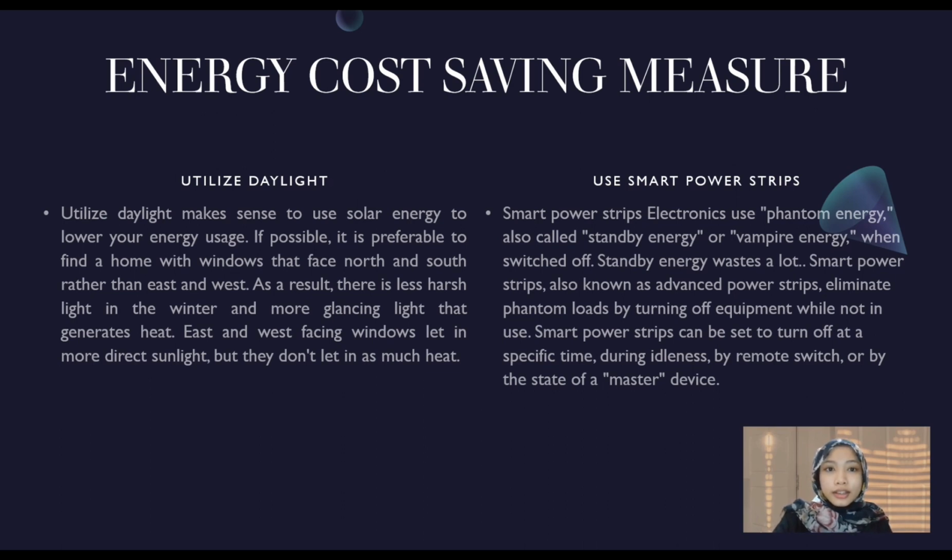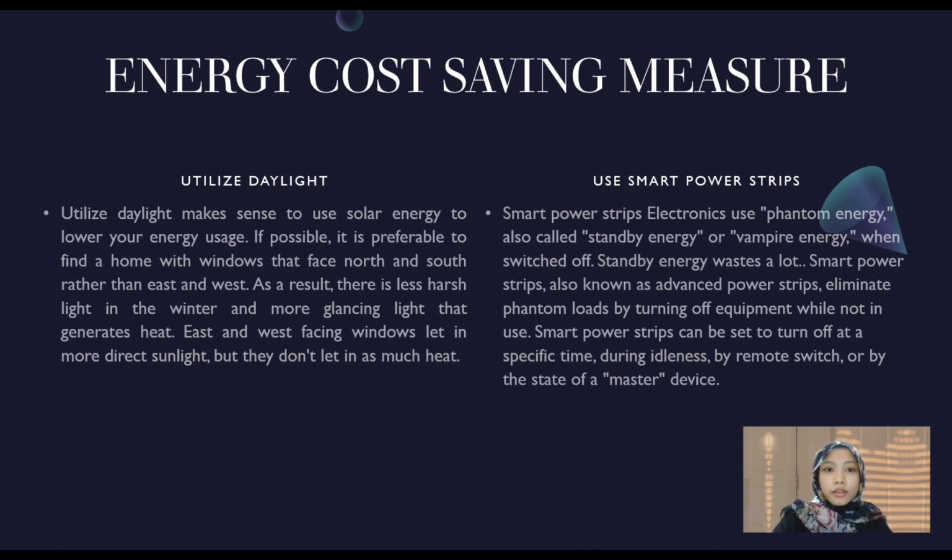For utilize daylight, it makes sense to use solar energy to lower energy usage. If possible, it is preferable to find a home with windows that face north or south rather than east or west. As a result, there is less harsh light in the winter and more cleansing light that generates heat. East and west facing windows let in more direct sunlight, but they don't let in as much heat.